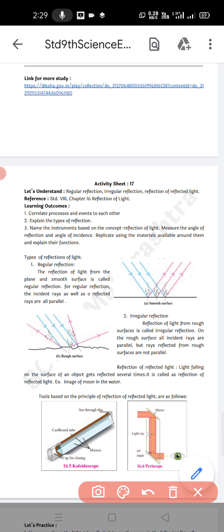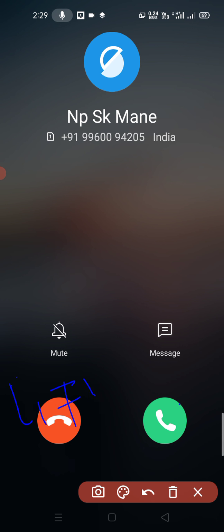Reflection of light from a rough surface is called irregular reflection of light. In irregular reflection, the angles of incidence of parallel rays of incidence are not equal, and therefore their angles of reflection are also not equal. Therefore, I1 is not equal to I2 and I2 is not equal to I3.